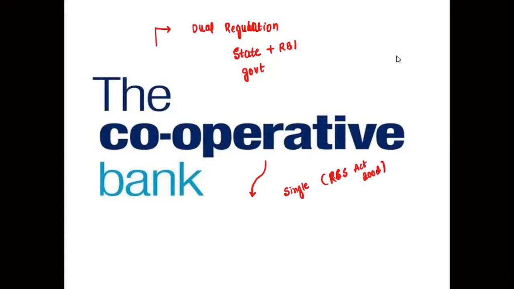And if they have to be registered with multiple states, they have to register with the Central Registrar for Cooperative Societies. And the urban cooperative banks are now completely under the regulations of the RBI. Also, 75% of cooperative banks' loans has to go for PSL, the Priority Sector Lending scheme.